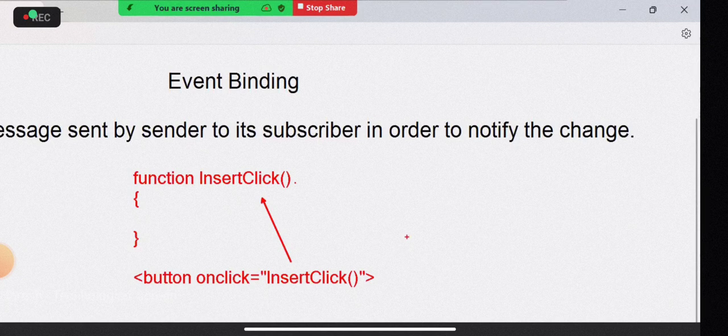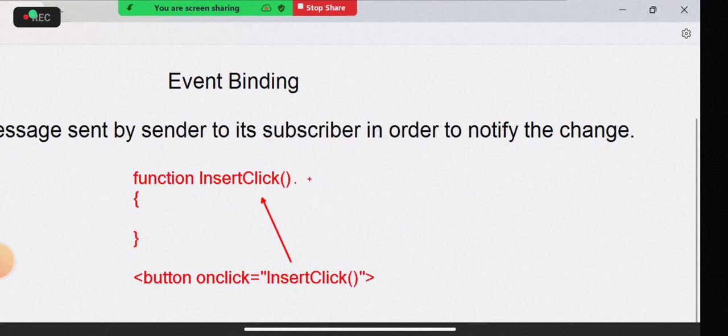It is a function pointer. In programming technologies, we call it a function pointer, or usually a delegate mechanism. Delegate is a function pointer mechanism. So events are not calling the function. Events are pointing towards the function.